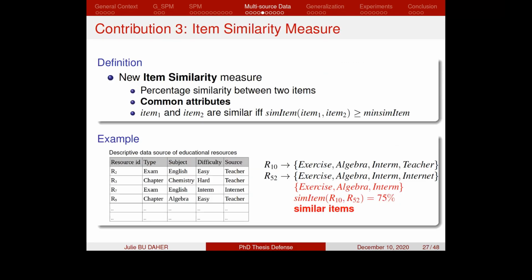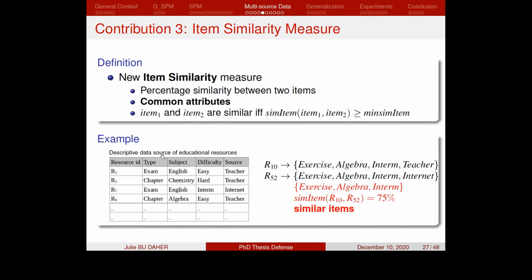We propose a new item similarity measure as a third contribution in our work, which is a percentage similarity between 2 different items. It depends on the number of common attributes between these 2 different items, where items are considered as similar if they have a certain number of common attributes between them.